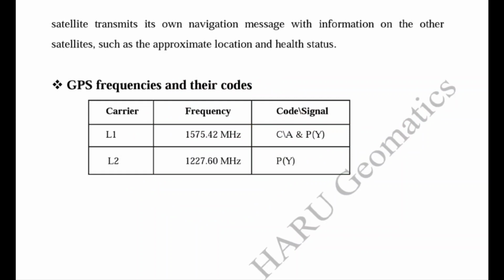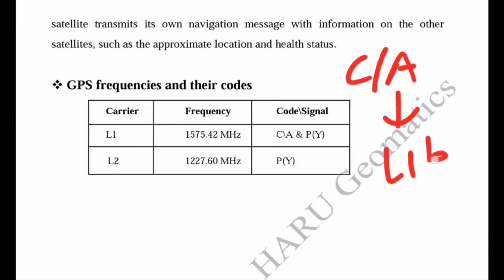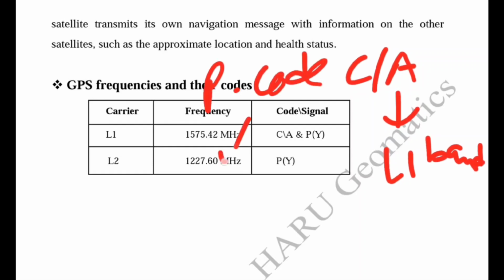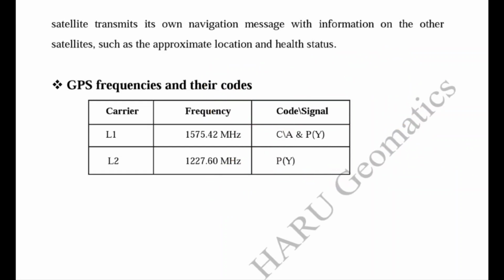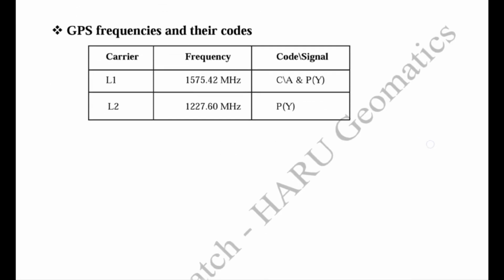So we can say C/A code carries the L1 band, but P code carries L1 and L2 bands. So this is all about the signal structure of the GPS and the principle of GPS operation.